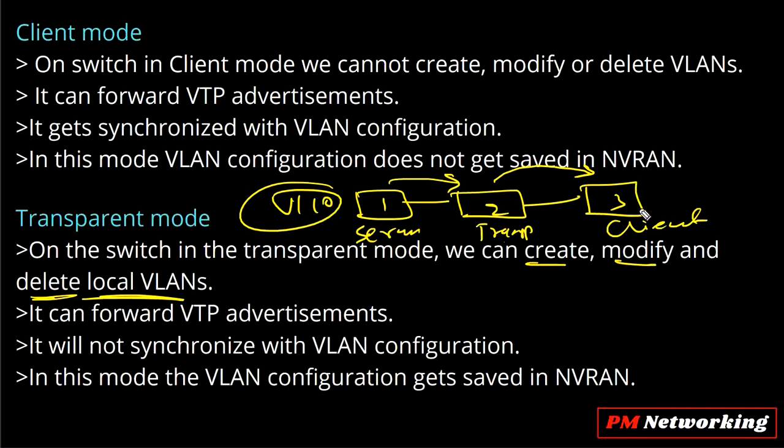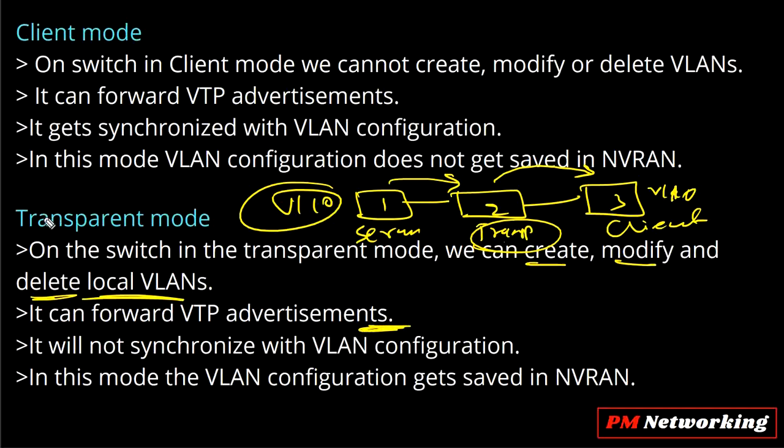After that, the client mode switch will update its VLAN database, so VLAN 10 will be created on this switch as well. Fine. So transparent mode will never update its VLAN database with a VTP advertisement, right? You can say a transparent mode switch works as a relay agent. Actually, this switch is receiving the VTP advertisement and forwarding it to its neighbor, not updating itself. So it can forward VTP advertisements only.